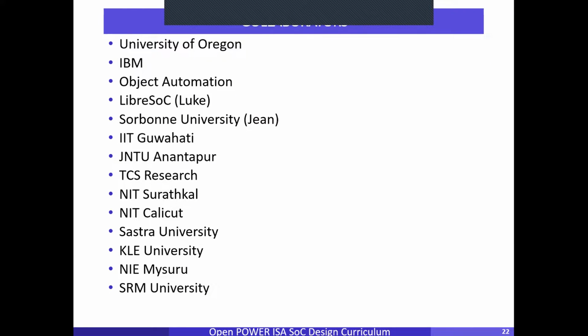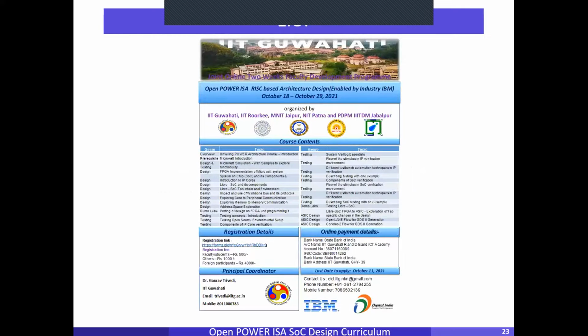This was all about the curriculum, and these are the contributors, the faculties from different NITs, IITs, GN2, Anandpur, Shastri University, KL University, IIM Mysore, and SRM University. So yes, this was the brochure, and these were the components, sessions and topics that were explained, and the labs that were given hands-on to the people. Any questions?